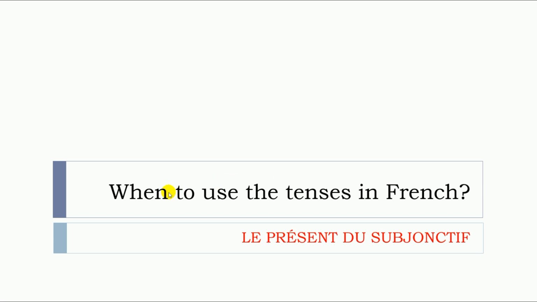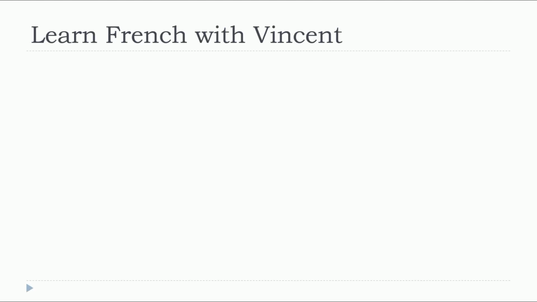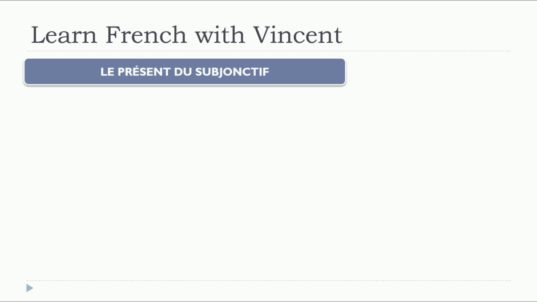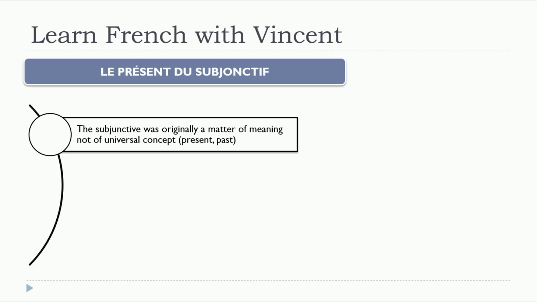In this video, we'll see together when to use the tenses in French, and more precisely le présent du subjonctif. The main point that we need to make clear is that the subjunctive was originally a matter of meaning and not a universal concept.